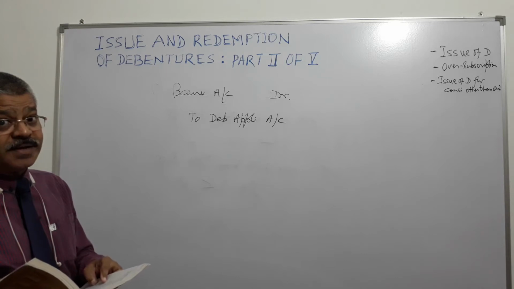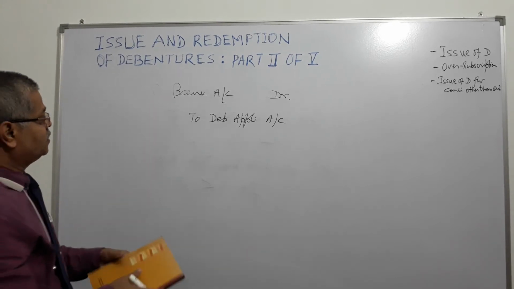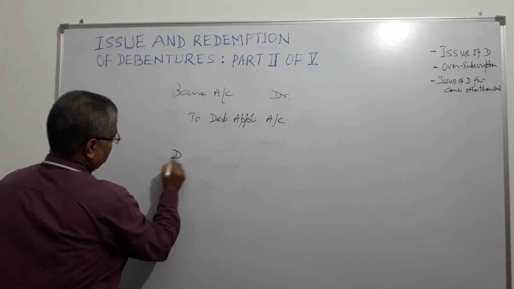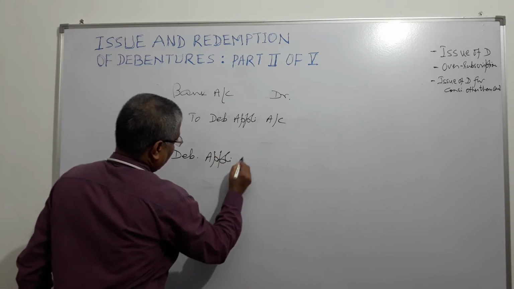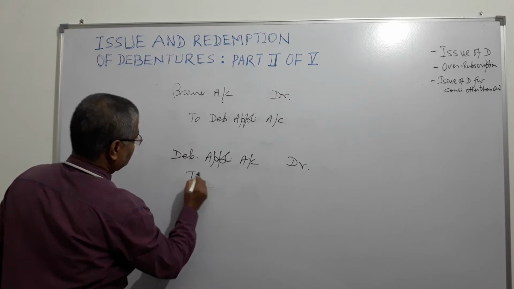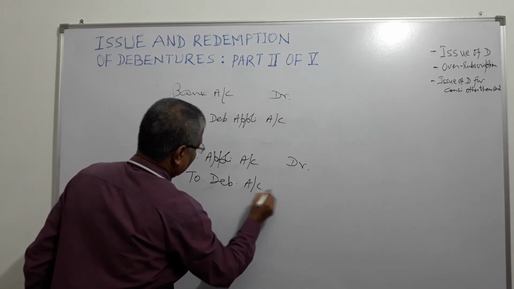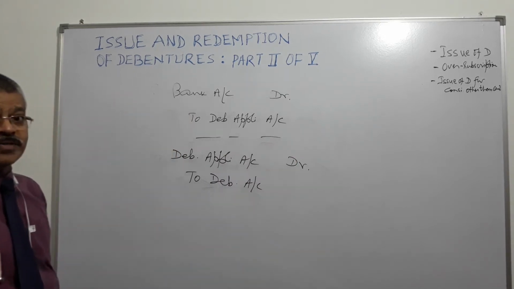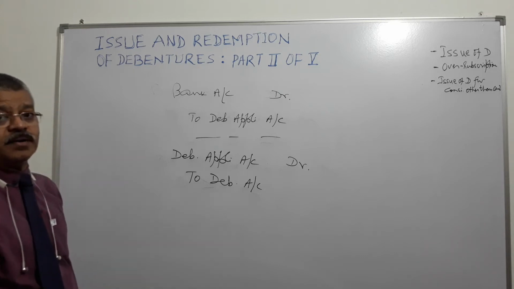Debenture account will be credited by the application money. So here, debenture application account will be debited and debentures account will be credited. One step is over. Which is the step? Application.